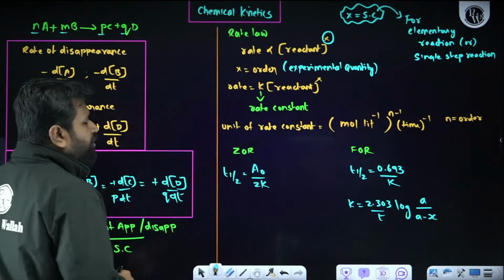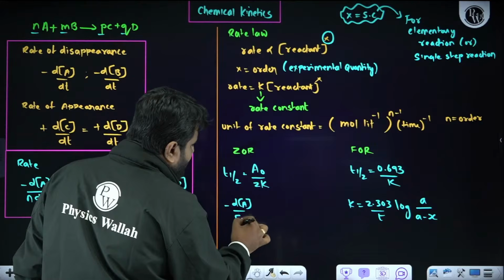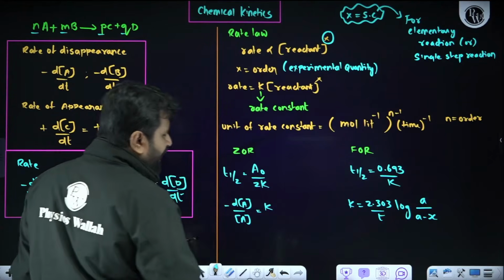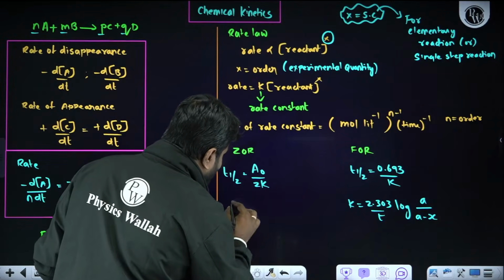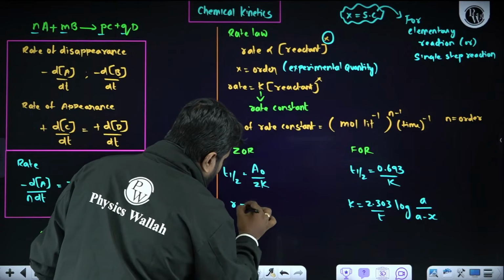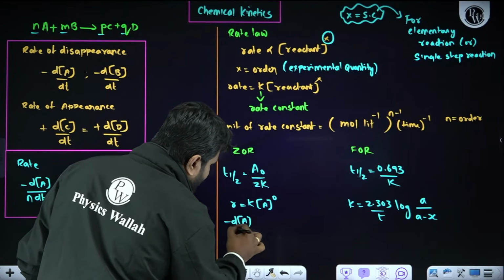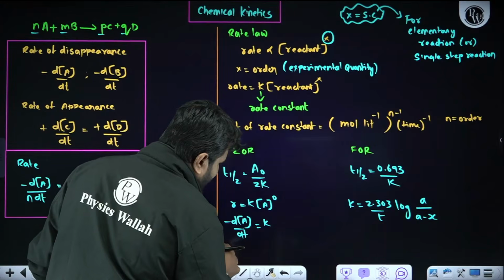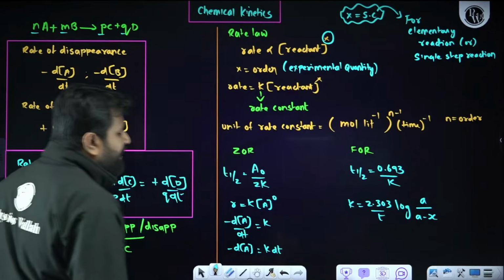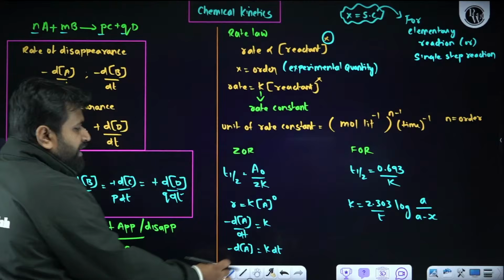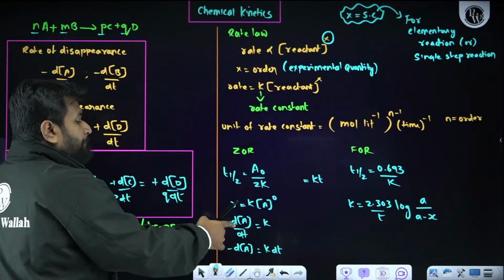Next thing, when it comes to zero order reaction, immediately we can do this. If I am writing rate, minus dA by dt is equal to K, right? Because zero order reaction. For example, imagine one reaction. R is equal to K into A power 0. Anything power 0 is 1. Now, minus dA by dt is equal to K. Automatically, what we will be having? Minus dA is equal to K dt. Upper limit minus lower limit. So, what exactly will I be having? Here, I will be having KT is equal to upper limit minus lower limit.